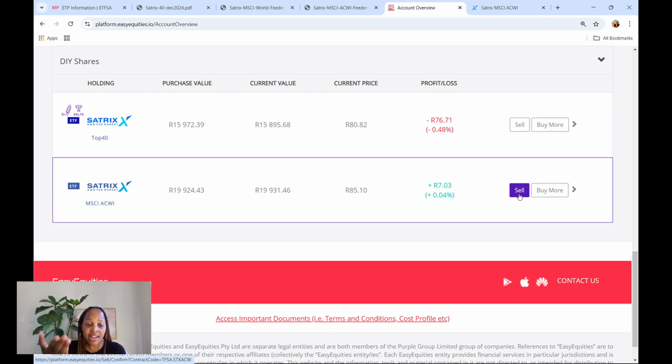Whether she's selling the international fund or the local fund, there is no capital gains tax in a tax-free savings account. That's the most advantageous use of a tax-free account. It's the capital gains tax. So if she makes $1 million profit, it's hers tax-free. Or if it's 5 million or whatever amount it will be at the time, it will be absolutely tax-free.